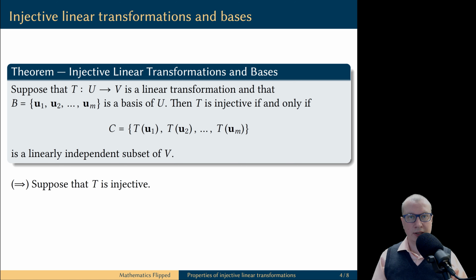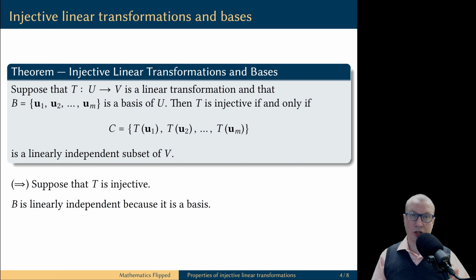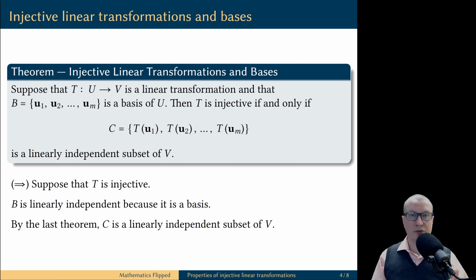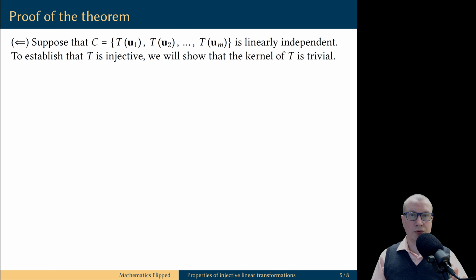In the forward direction, let's assume that the linear transformation is injective. Then any basis is a linearly independent set. And we just proved that injective linear transformations take linearly independent sets to linearly independent sets. It is the opposite implication that is new in this theorem. So, let's assume that the values of T on a basis form a linearly independent set in the codomain. We would like to show that this forces T to be an injective linear transformation, and to show that it is injective, we will prove that its kernel is trivial.